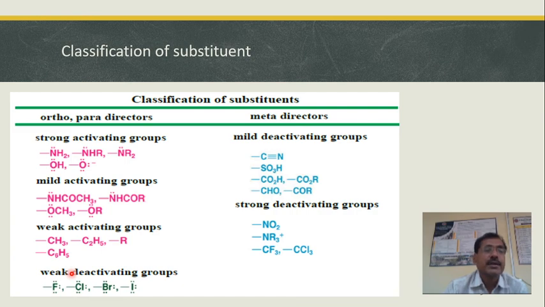In the category of ortho-para directors, there is an odd man here, which is all halogens, which are weakly deactivating groups, but they are ortho-para directing. So these 3 are activating and ortho-para directing, and the 4th one is deactivating and ortho-para directing. And all the meta-directors are mild deactivating groups like CN, SO3H, COOH, COR, CHO, and the strong deactivating groups like NO2, NR3 positive, CF3 and CCl3.